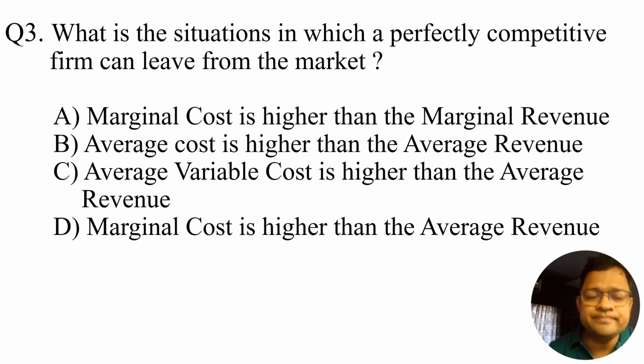Question number 3. What is the situation in which a perfectly competitive firm can leave the market? Marginal cost is higher than the marginal revenue. It's a very difficult situation, but you could not say whether the firm will leave or not. Average cost is higher than the average revenue. Again, it's a difficult situation. Average variable cost is higher than the average revenue. Marginal cost is higher than the marginal revenue.